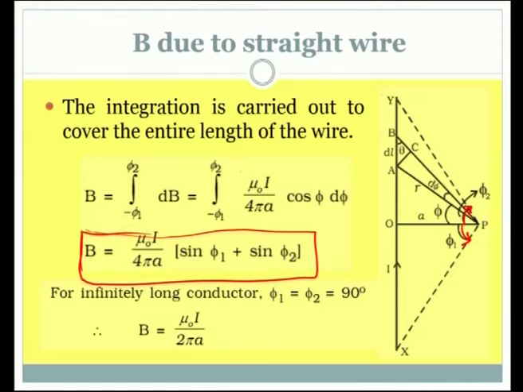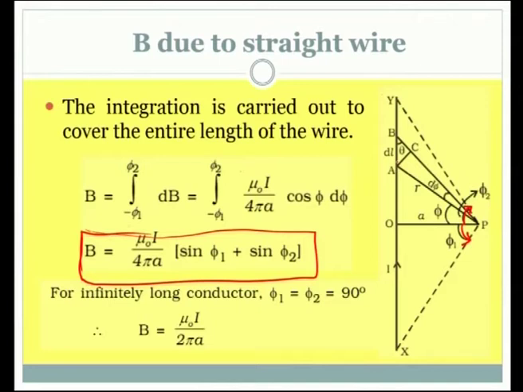Phi 1 and phi 2 alone exist, and that will cover the entire section. We can consider a special case. Suppose the wire is an infinitely long wire, running on both sides up to infinity. What will be the values of phi 1 and phi 2? They will be approaching 90 degrees. So when we put that value here, phi 1 is 90 and phi 2 is also 90. So it becomes 1 plus 1, 2, and we cancel it with this 4, and this is the final equation we have if the wire is infinitely long.